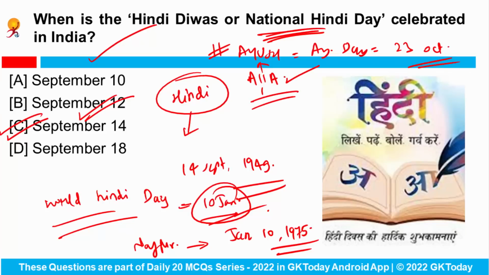Okay, and what is the theme for this year? So the theme is Har Din Har Ghar Ayurveda. Okay, so two things are important. Ayurveda Day is celebrated in the month of October, and what was the theme for this year? Har Din Har Ghar Ayurveda.